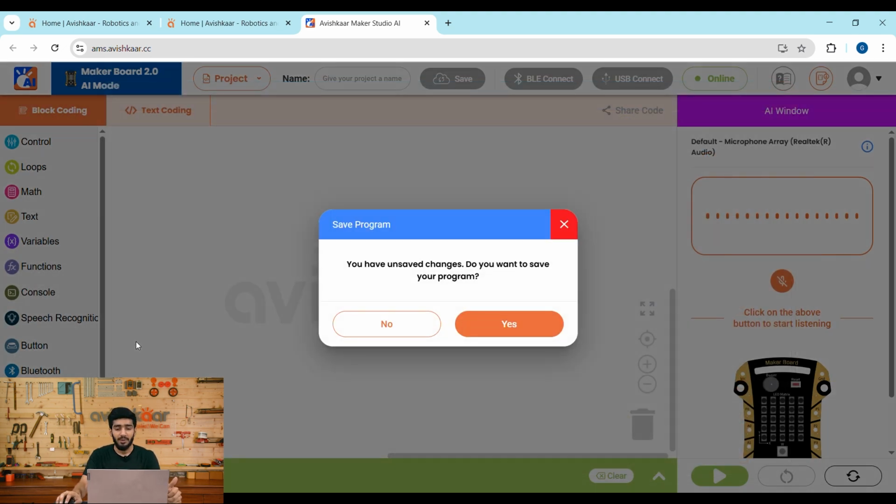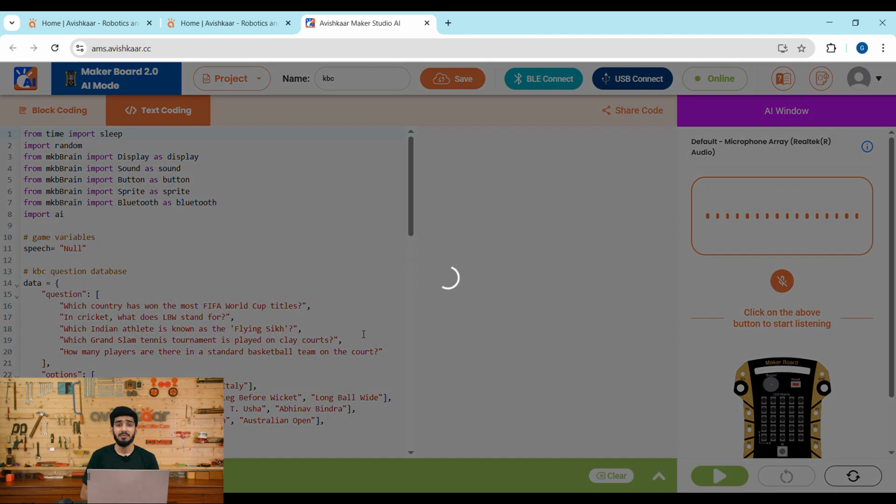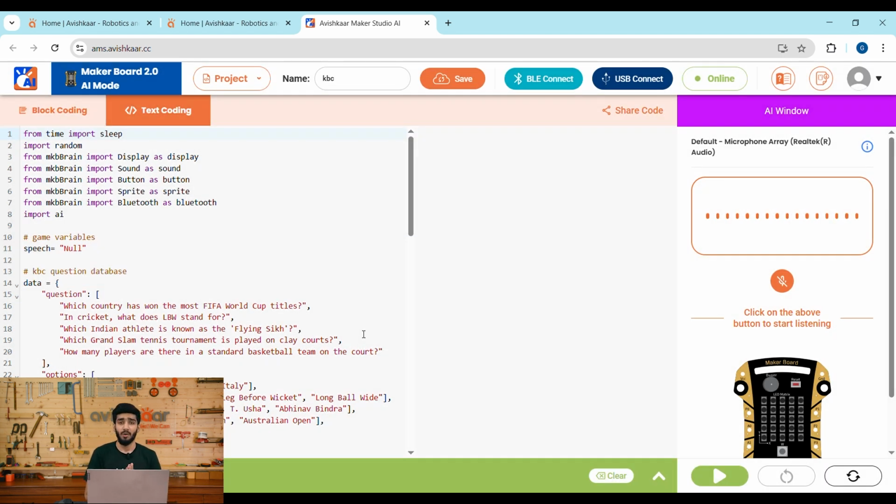I'm pretty sure that you don't have this KBC project in your system, but don't you worry about it, because I'm going to share this code with you in the description of this video. So here is the beautiful piece of code that is enabling us to play Kaun Banega Codepati, and let's have a look at this code.